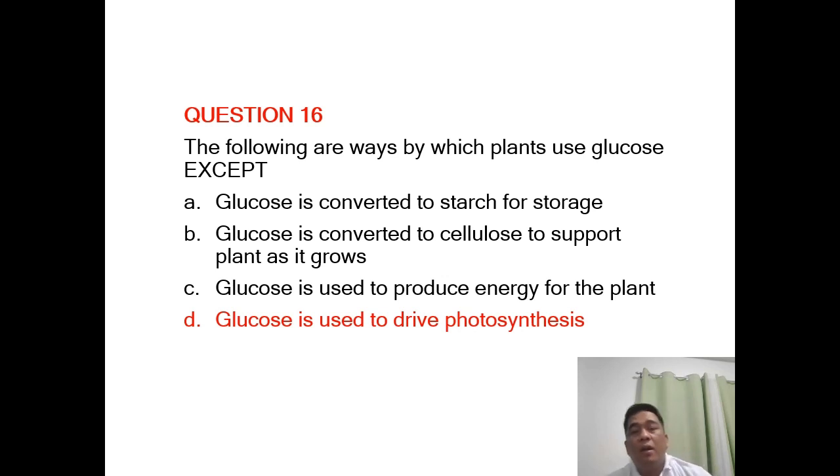Except, no? So, ito yung mga pinaggagamitan ng glucose ng mga halaman. Ginagamit ito or kino-convert into starch for storage purposes. Kino-convert ito into cellulose in order to support the plant in the process of its growth. And letter C naman, it is used in order to produce energy for the plant. Glucose is used to drive photosynthesis is definitely the other way around because the byproduct of photosynthesis is glucose.